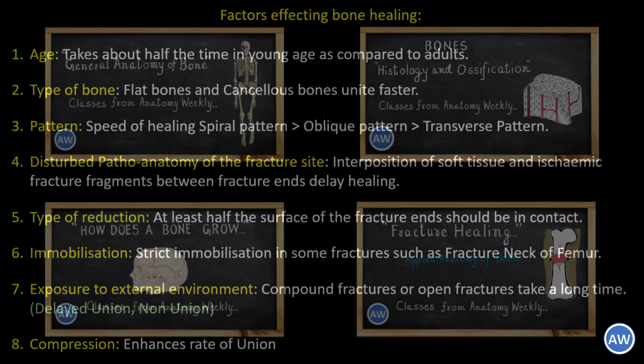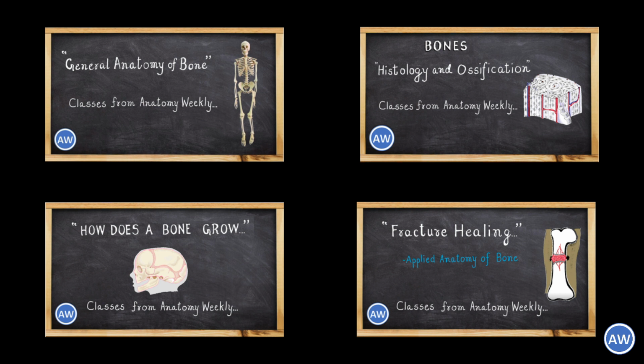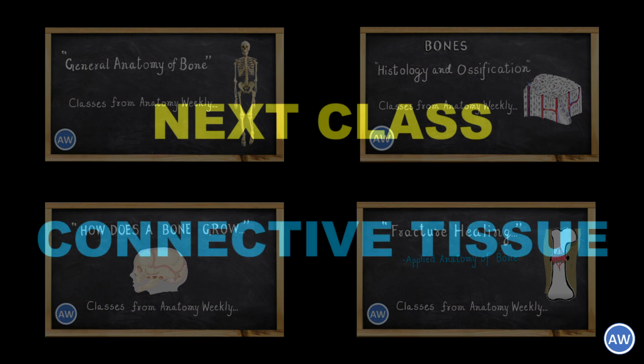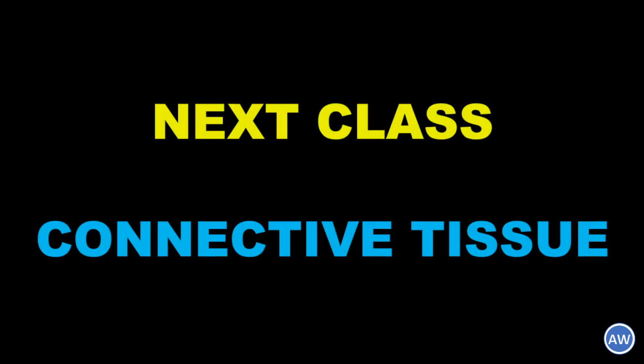So with this, we are ending our series of videos on the topic of bones. We have started with the general anatomy of bones. We have discussed the ossification and histology of bones. We have described how the bone grows in both length and width. And in this episode, we have discussed fracture and fracture healing. In our next class, we'll take up the topic of connective tissue.